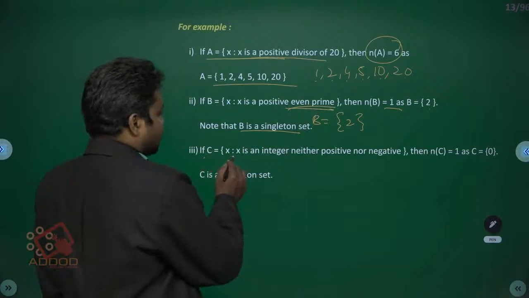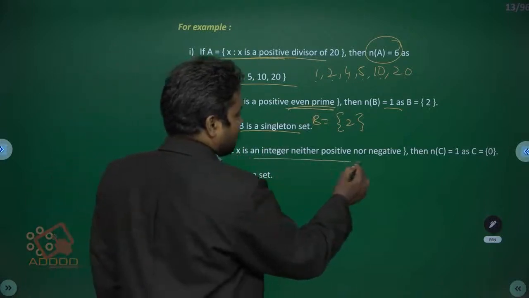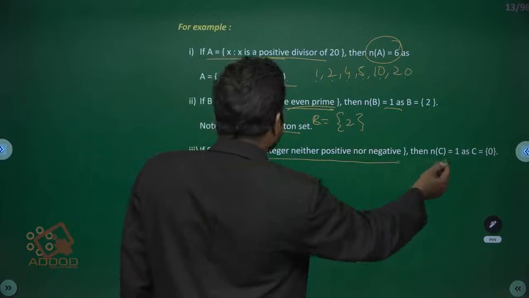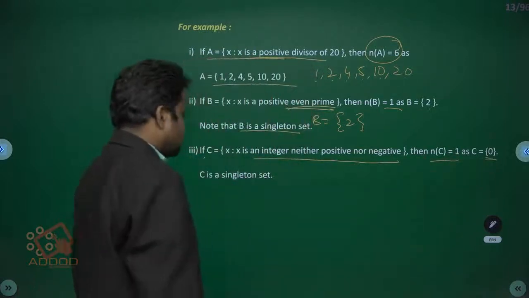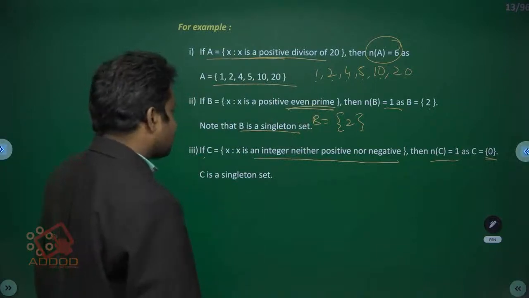If C is equal to the set of x such that x is an integer that is neither positive nor negative, then n of C is equal to 1. Then C is equal to the set of 0. C is called a singleton set.